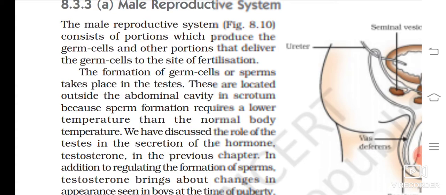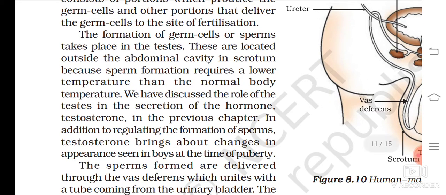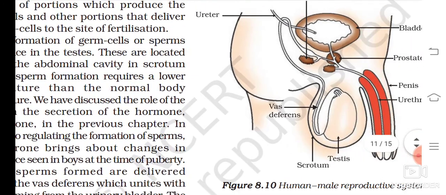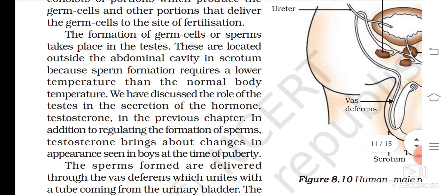The male reproductive system consists of portions which produce the germ cells and other portions that deliver the germ cells to the site of fertilization. The formation of germ cells or sperms takes place in the testis. All the parts of the male reproductive system and its function. So first one, the formation of germ cells or sperms takes place in the testis. So testis, formation of germ cell or sperm.